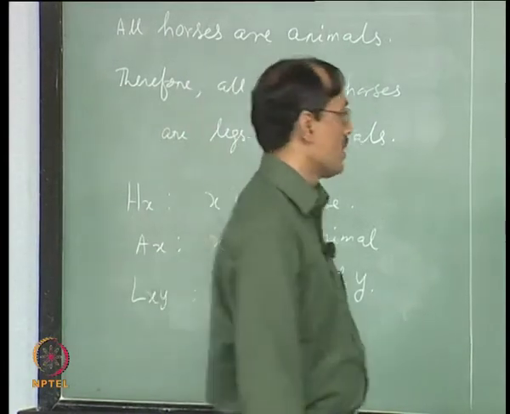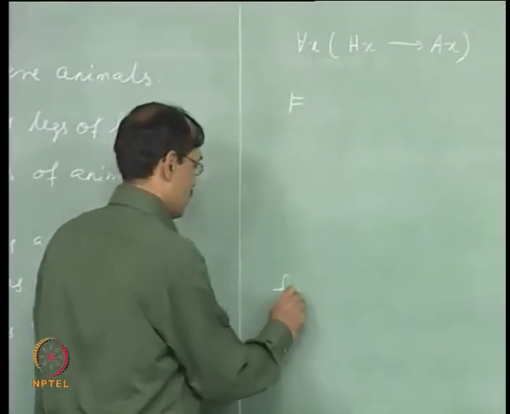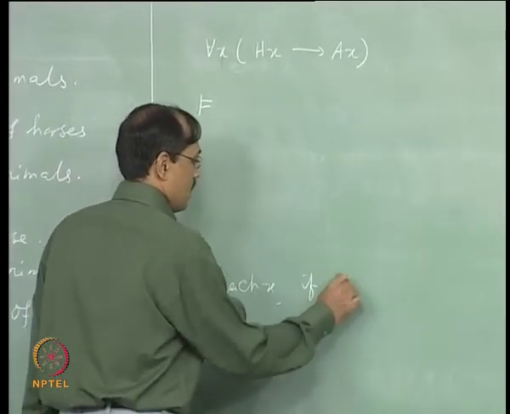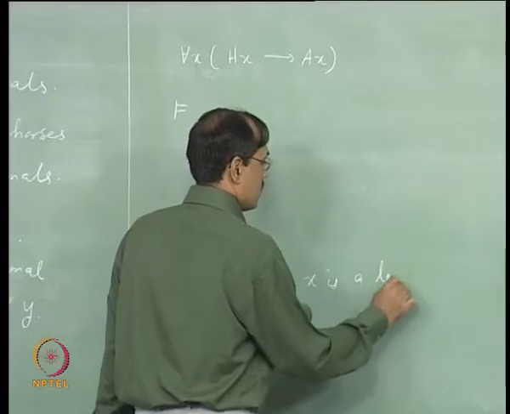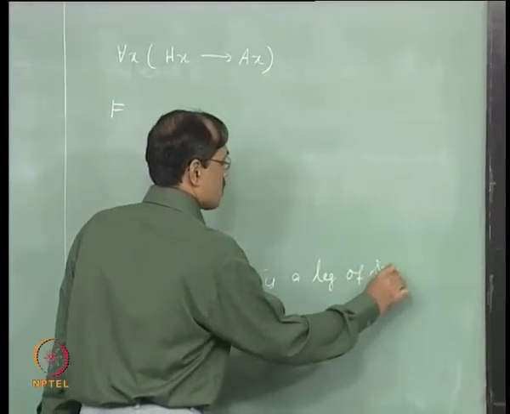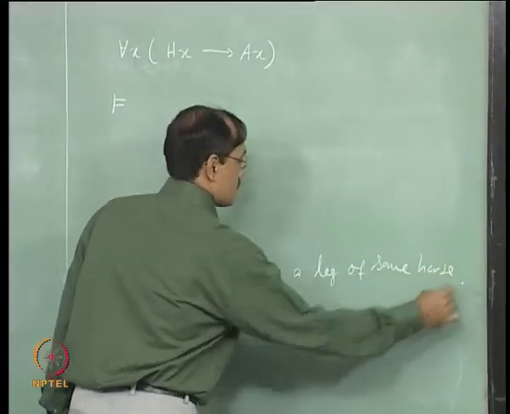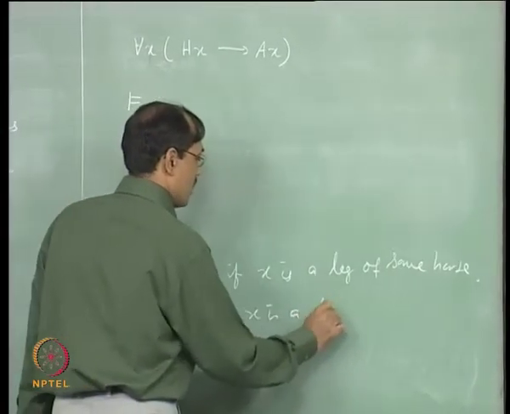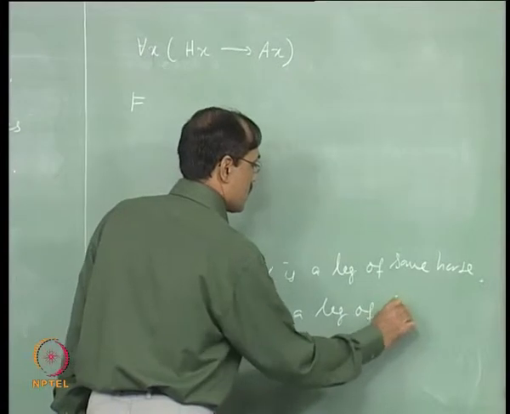is that okay. So, the semi formal English says for each x, if x is a leg of some horse, then x is a leg of some animal.